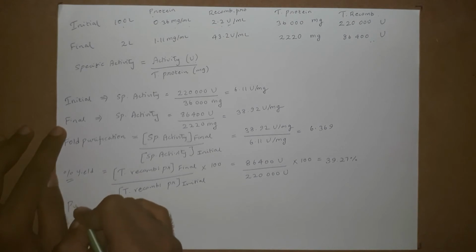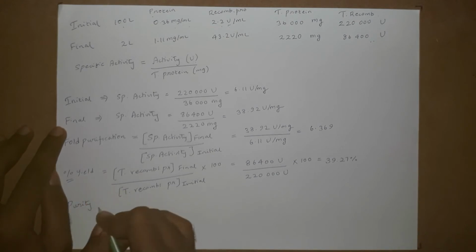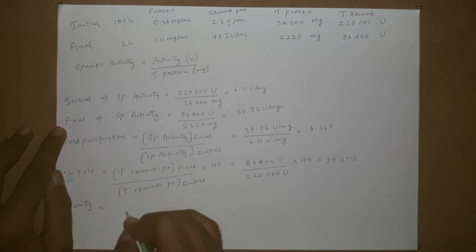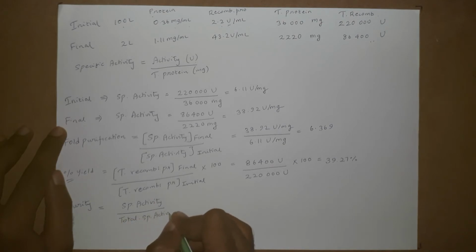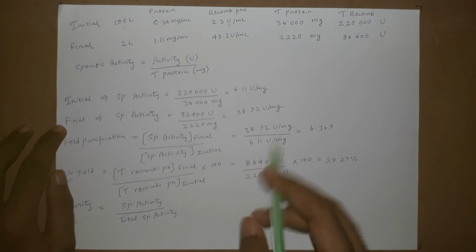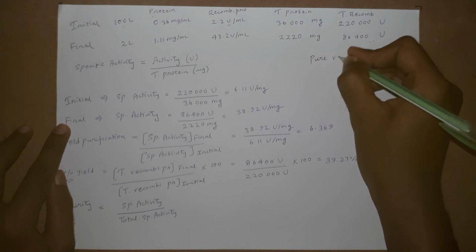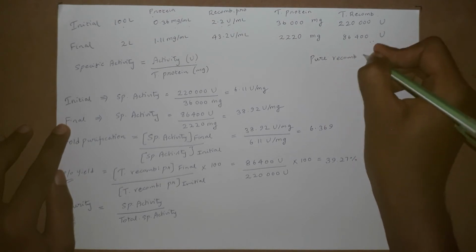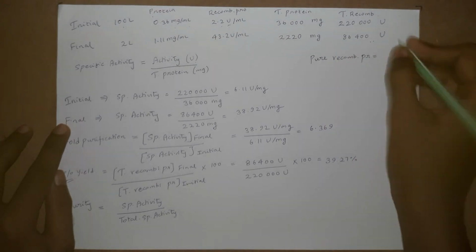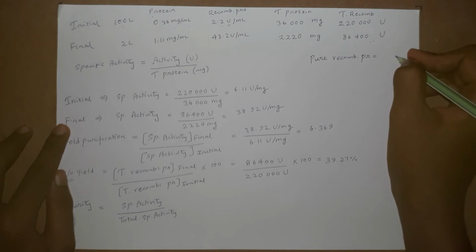Finally, we need to calculate the purity. Purity is equal to specific activity divided by the total specific activity that can be observed. In the data, it has been given that a pure recombinant protein gives something around 40.